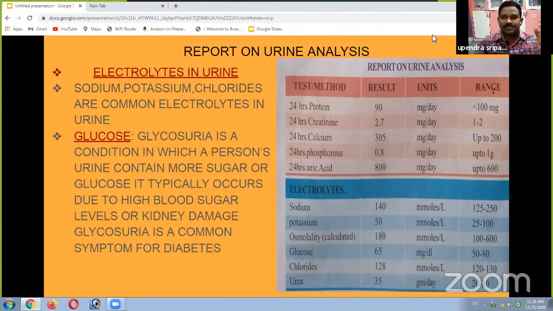Here, glucose is also a prominent test in the urine. Glycosuria is a condition in which a person's urine contains more sugar. It is caused if the person whose urine we test has higher limits of glucose than normal rate. It is called glycosuria disease. It is a common sign for diabetes disease.